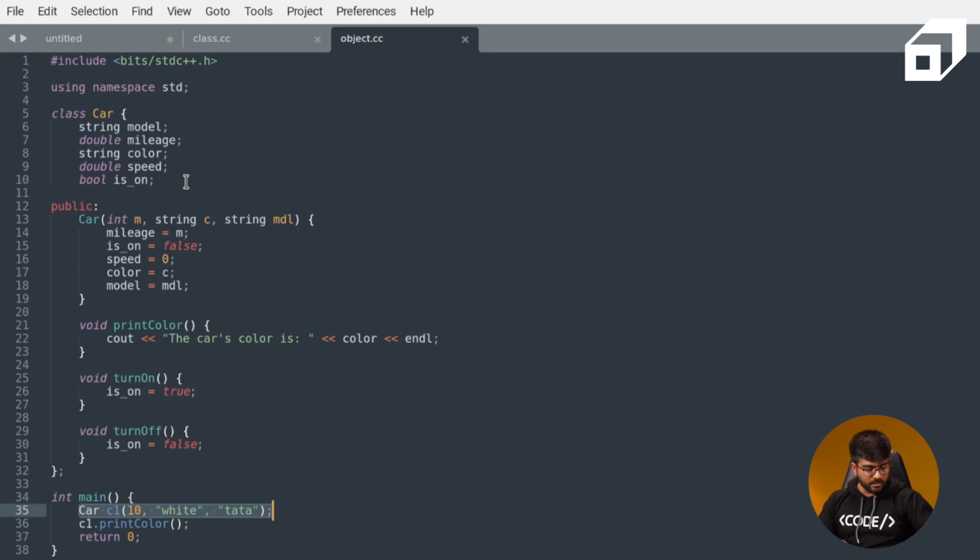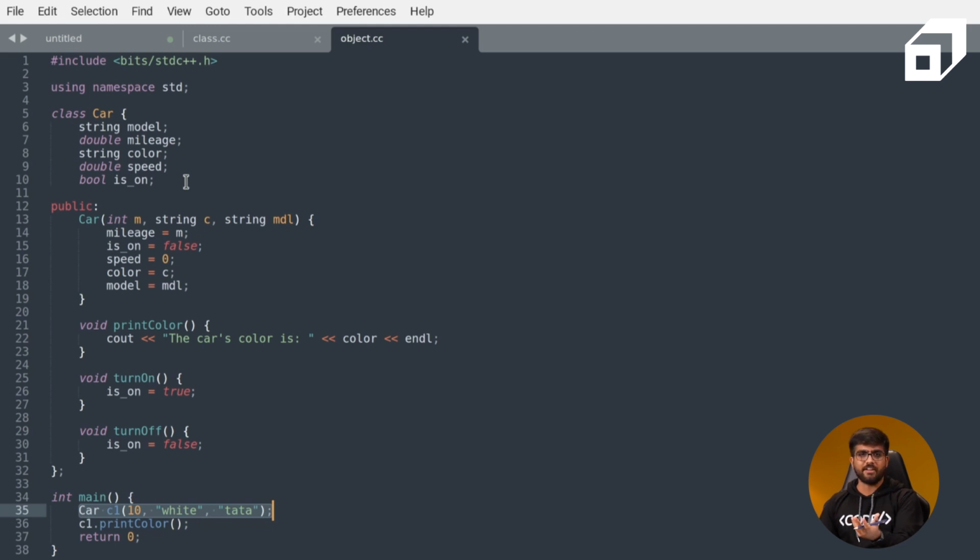So whenever we call this constructor, car c1 followed by parentheses and those 3 parameters that we defined in the constructor earlier, it will create memory in the RAM for that particular object c1 of data type car, and it will assign those values as we have mentioned in the public constructor. Now the constructor needs to be public if you want to invoke it from outside the class. So here in line 35 you can see this is outside the class and this is invoked from the int main function. Okay, so the constructor needs to be public.